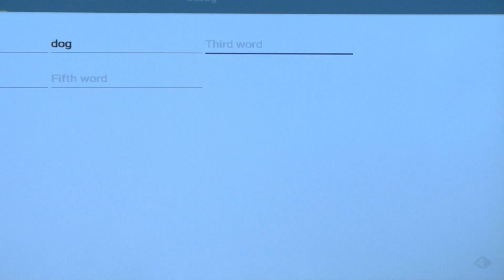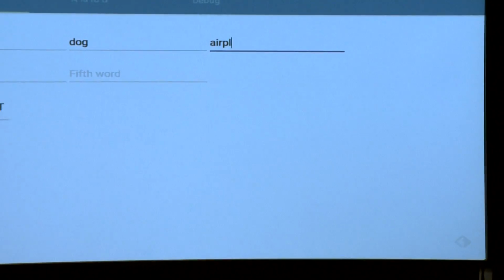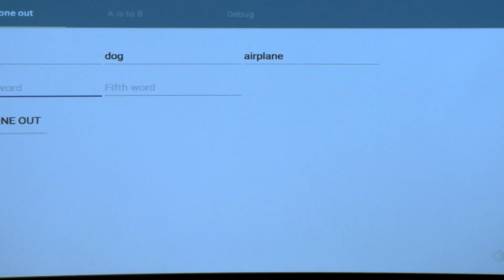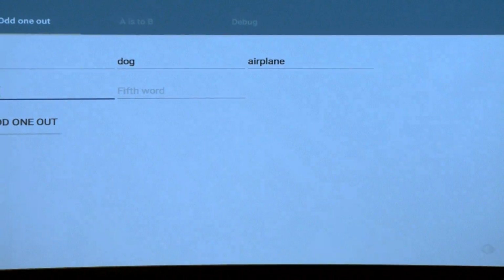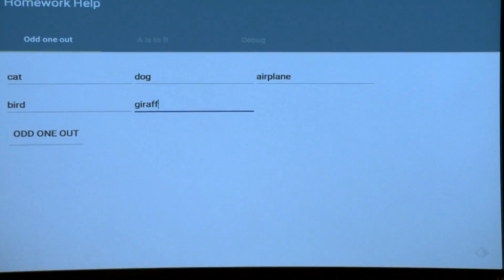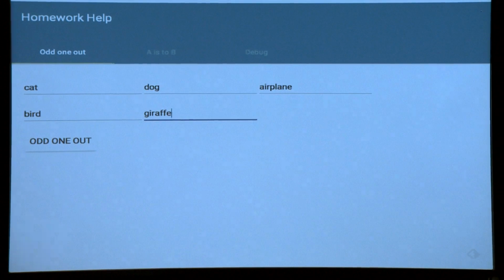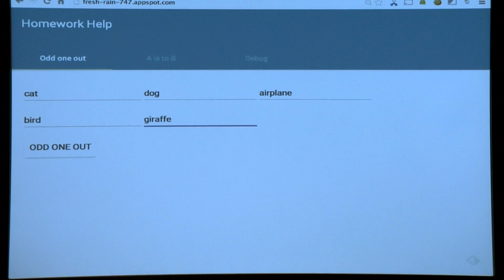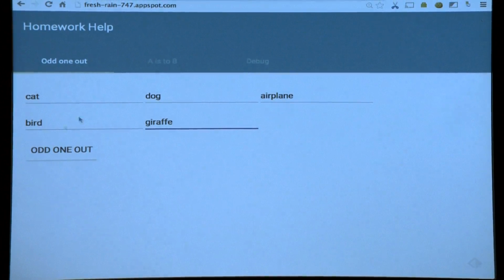It looks like this, and the problem it solves is a pretty big problem. A lot of children have this at school: you get 5 words, like say cat, dog, airplane, bird, giraffe, and it's got to say which one doesn't fit. So who thinks it's airplane? Come on, you've got to get more active here. All right, let's see who thinks my app is going to get it right.